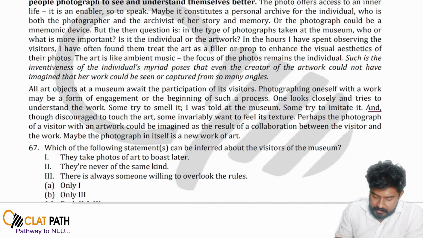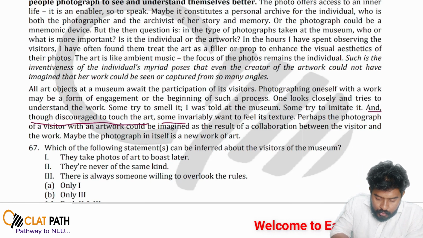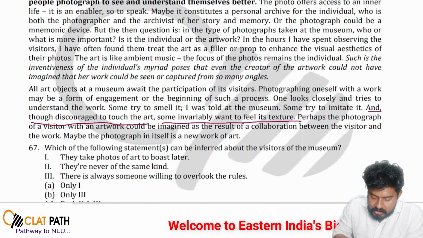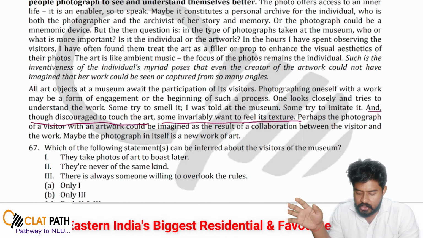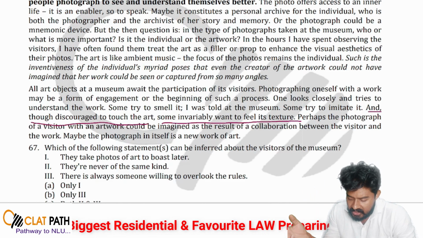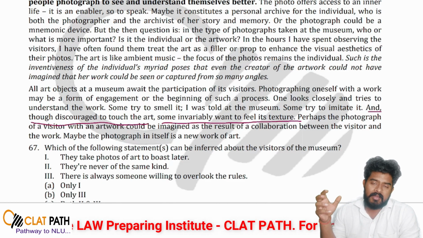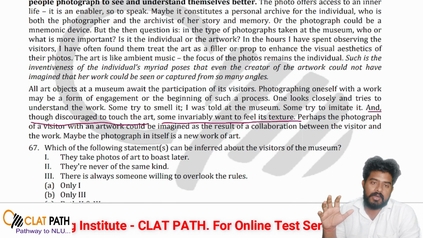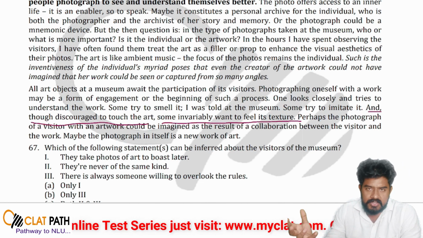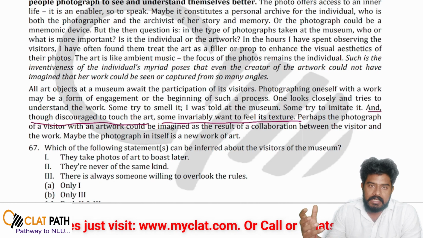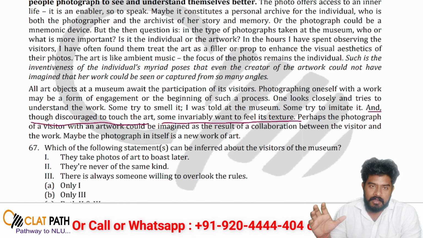See this particular line in the last paragraph, it says, "and though discouraged to touch the art, some invariably want to feel its texture." So what you can infer from this line is that even if a visitor is directed not to touch a particular precious kind of art, out of curiosity, to see how it feels, he tries to touch it.